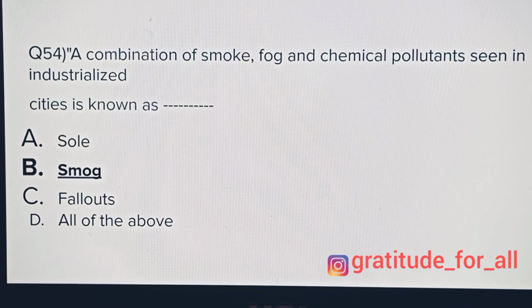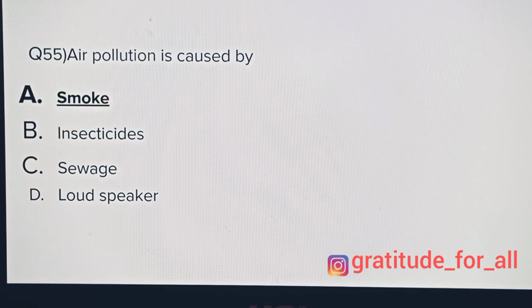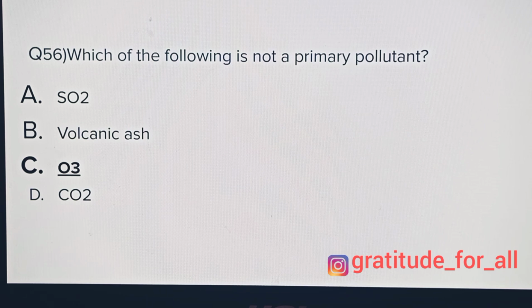A combination of smoke, fog, chemical pollutant seen in industrialized cities is known as soil, smog, fallout, or all of the above, and the correct answer is smog. Air pollution is caused by smoke, insecticides, sewage, loudspeakers. Answer is smoke. Which of the following is not a primary pollutant? SO2, volcanic ash, O3, which is ozone, CO2, and the answer is O3.